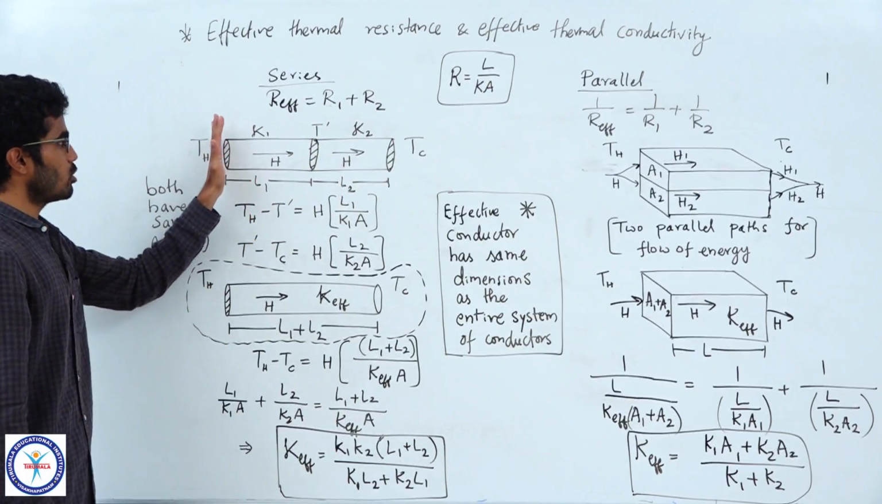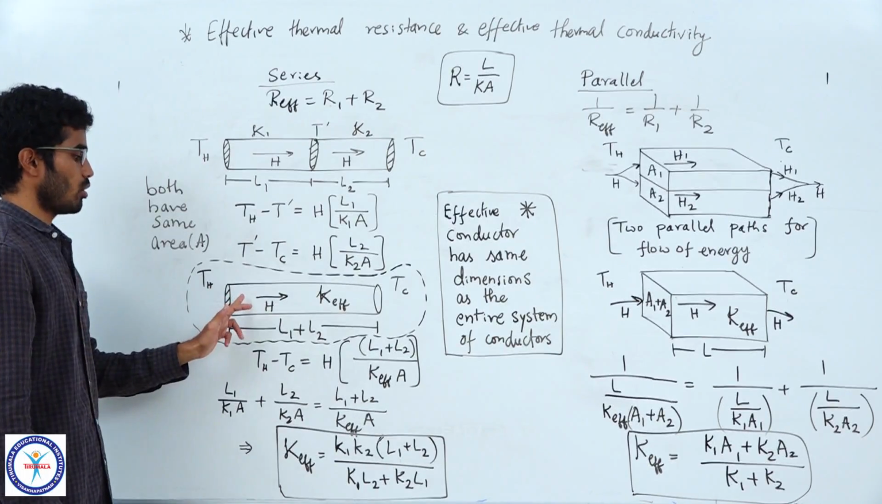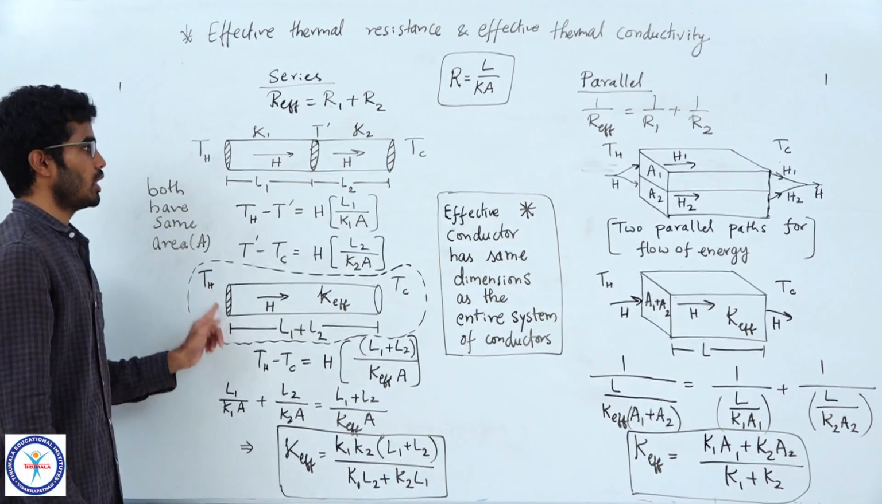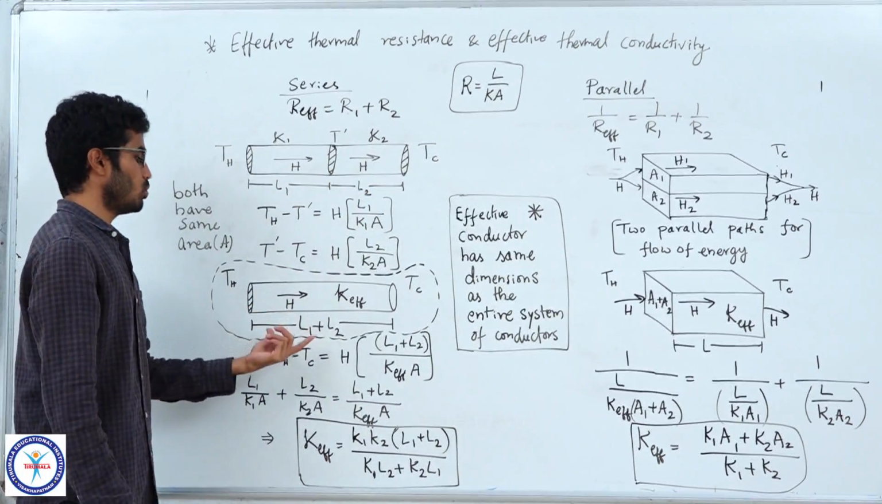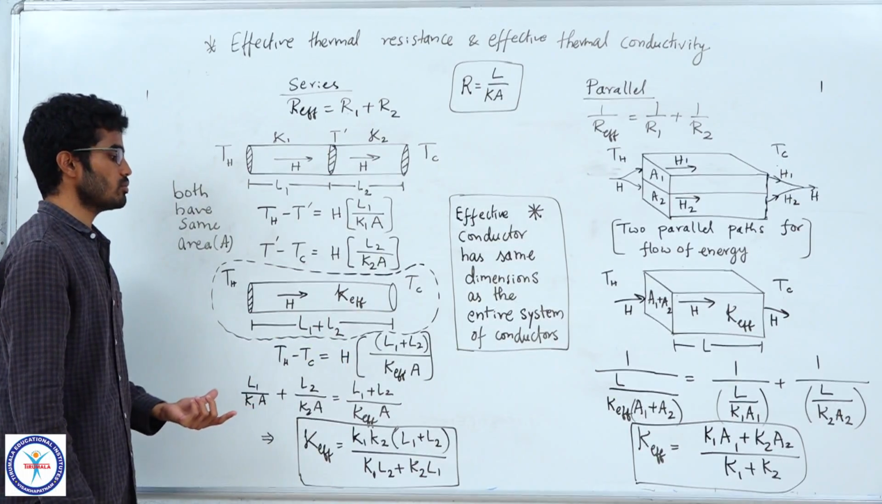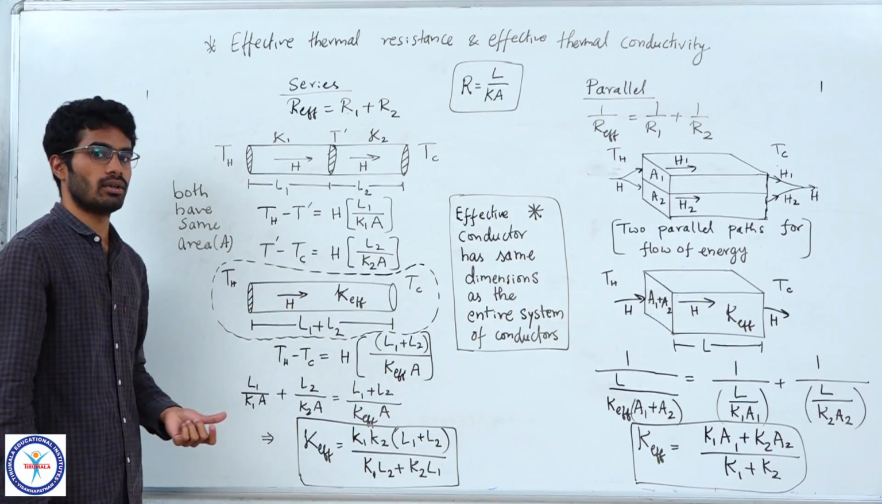So what is the area of cross section here? The area of cross section of our effective system must also be A, capital A. And the total length of this system is L1 plus L2. So we need to take an effective conductor which has the length L1 plus L2. So you want to calculate the K effective for such a system.